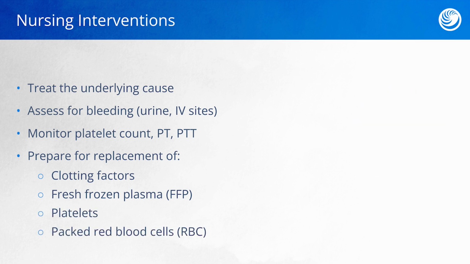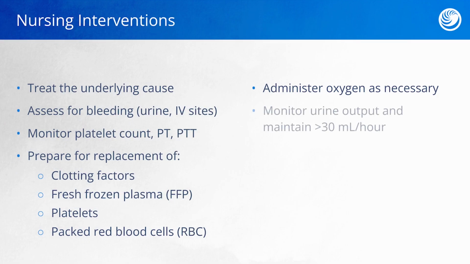Clients with DIC are going to have less circulating volume, and this means less oxygen getting to the organs and tissues, so we may need to supplement oxygen for these clients. Finally, like I mentioned earlier, the kidneys can take a hit in DIC because of microthrombi inhibiting perfusion. We need to carefully monitor the intake and output for clients in DIC to ensure that kidney injury is not worsening.